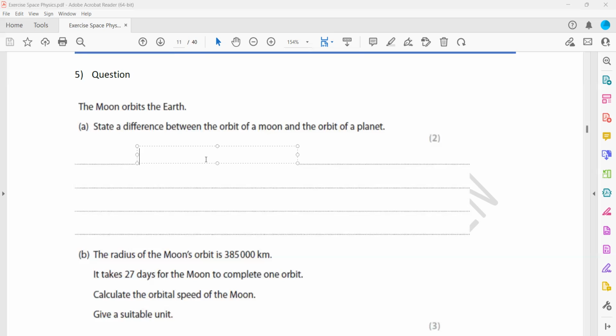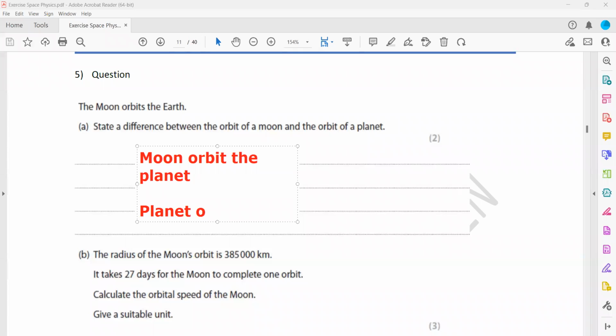So they ask for the major difference: the Moon orbits a planet, basically not planets, and the planet orbits a star, or in this case our Sun, but the general term is a star. The Sun is a star.